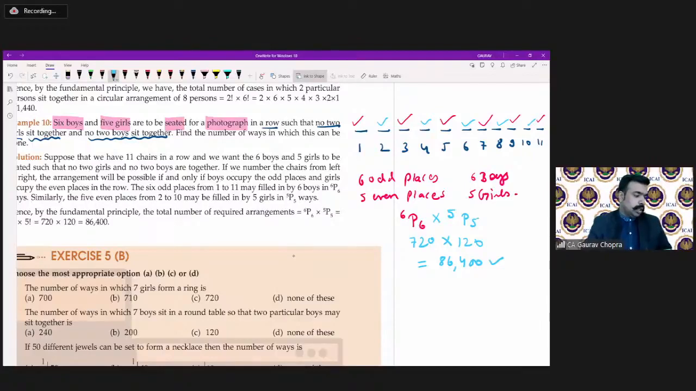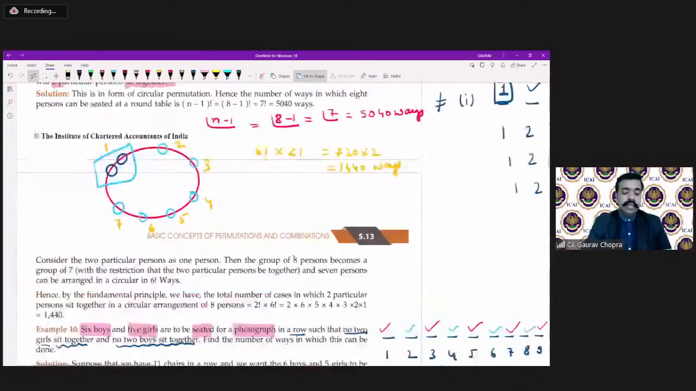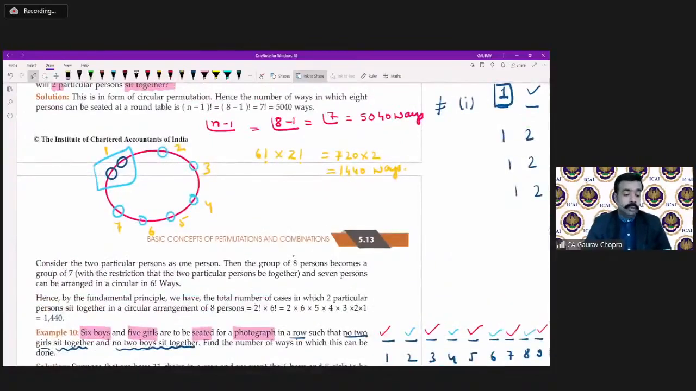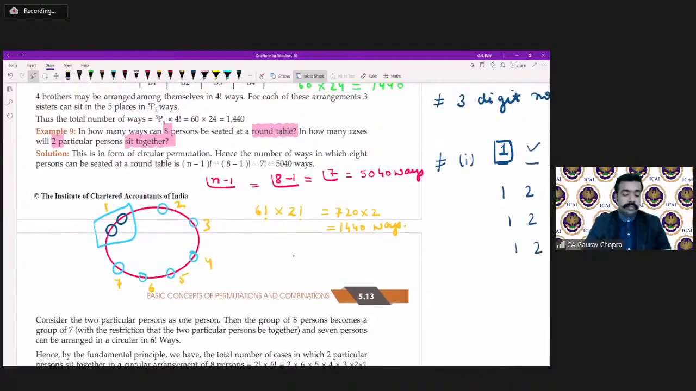Okay, there is one doubt from Kirti. In example number 9, why have we taken 6 factorial when there are 7 persons? See, the persons were 8 in the previous example, and 2 are sitting together. So we have made the group.